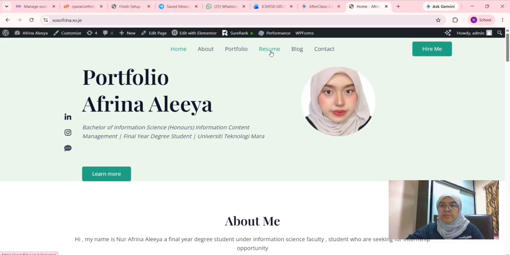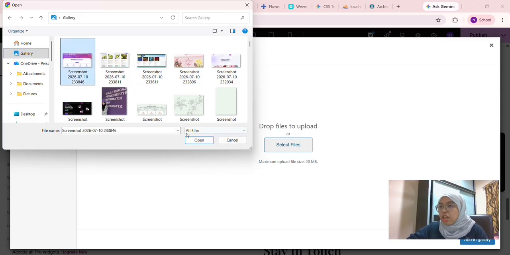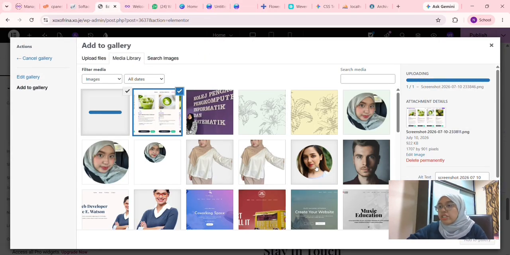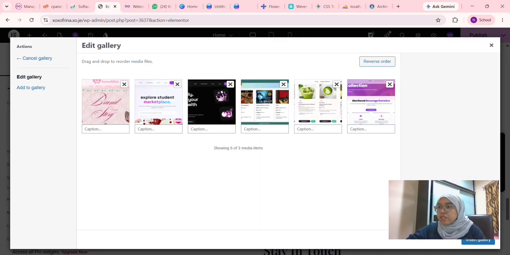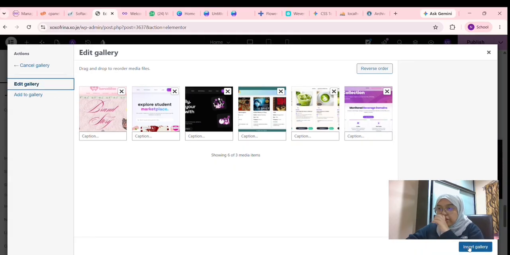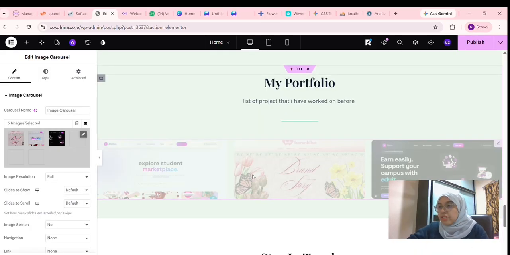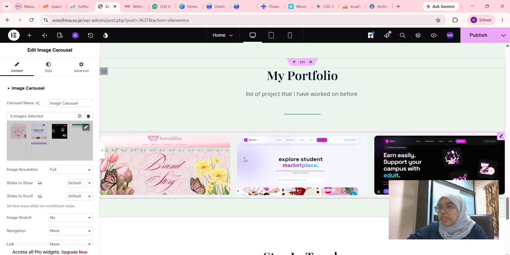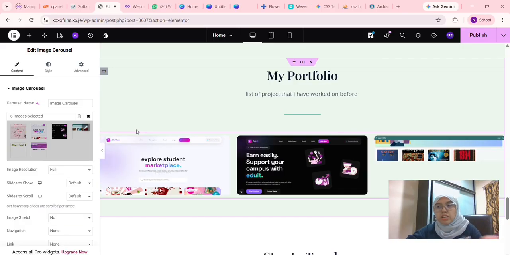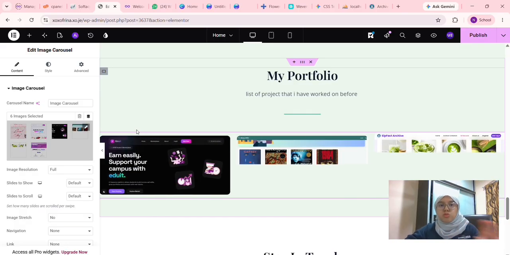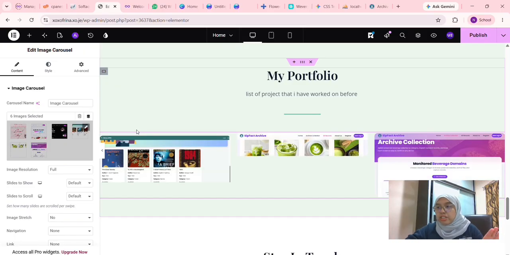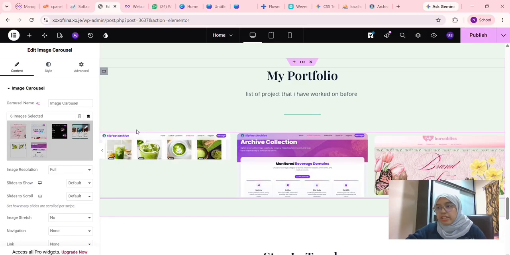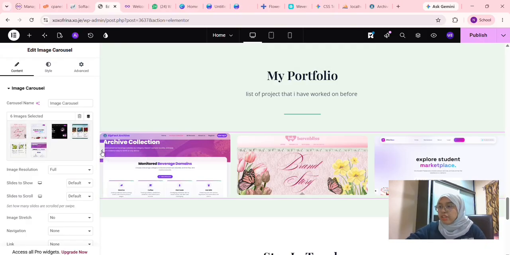Okay, so that's it. Moving on next, I will explain how I did the gallery part for my portfolio. As you can see, I select the pictures from my laptop gallery, and I upload them to Elementor, and then after that I click it and go to edit the gallery part. You need to choose all the pictures you want to arrange in your gallery. So I've already chosen all the pictures, and as you can see, it's working and it's loading right now. So that's it for me.